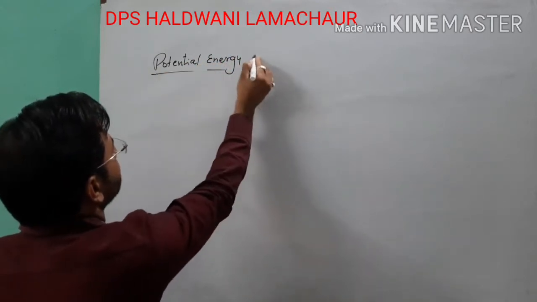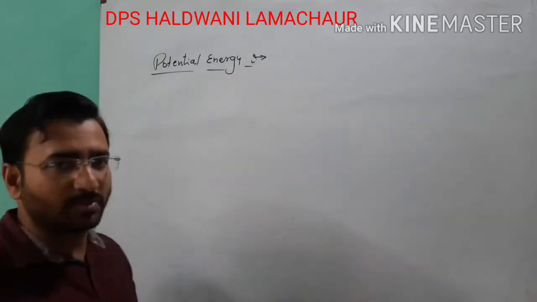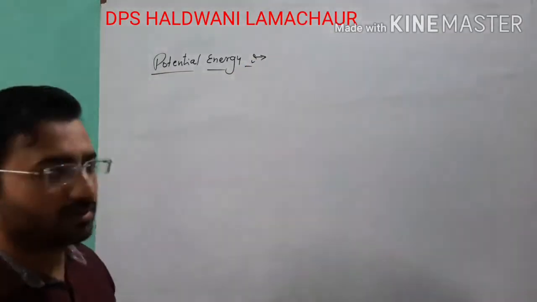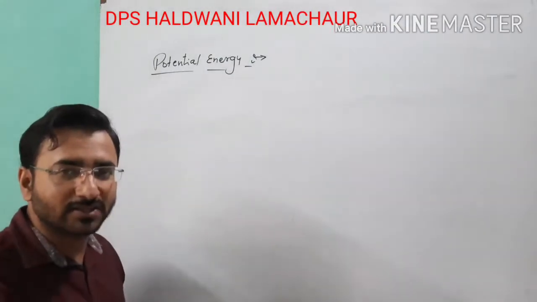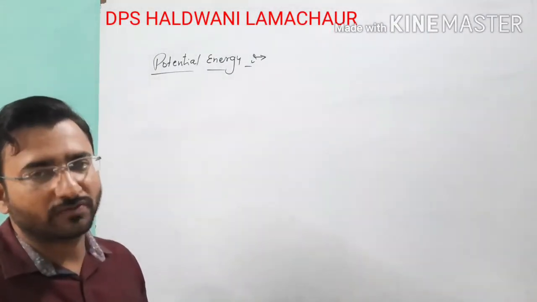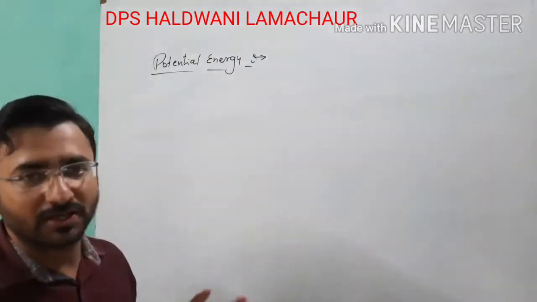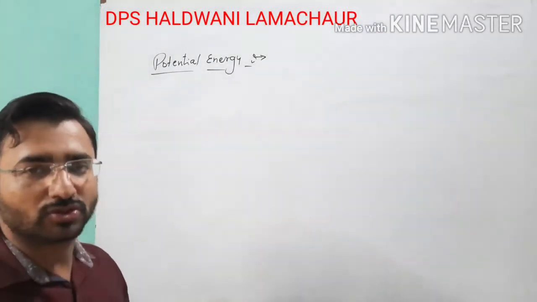Point clear? So when we talk about potential energy, before that we have discussed kinetic energy. Potential energy is the energy which is due to the position of the object, and similarly the kinetic energy is due to the motion of the object.